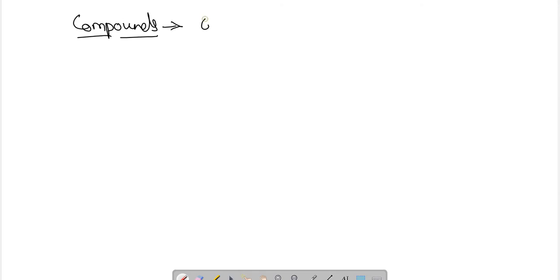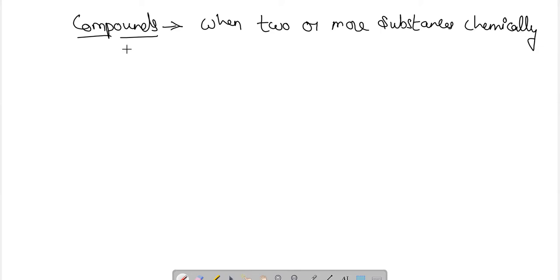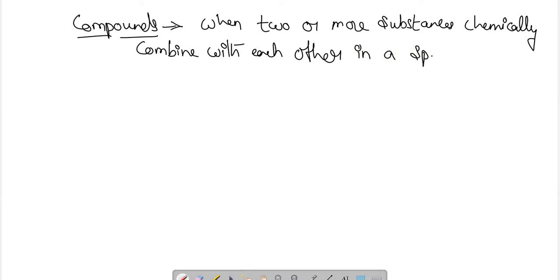Compounds are formed when two or more substances chemically combine with each other in a specific proportion. They form compounds.